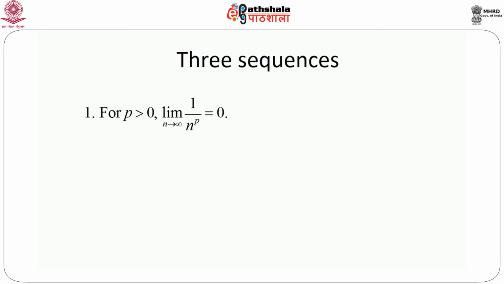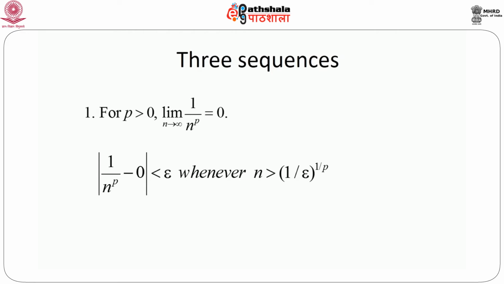If we consider the absolute difference, the modulus of 1 by n to the power p minus 0, being less than epsilon, we can immediately see that whenever n exceeds (1 by epsilon) to the power 1 by p, which is a very large number because epsilon is small, we will always have the modulus of 1 by n to the power p minus 0 less than epsilon. Hence the limit of 1 by n to the power p equals 0 as n goes to infinity.